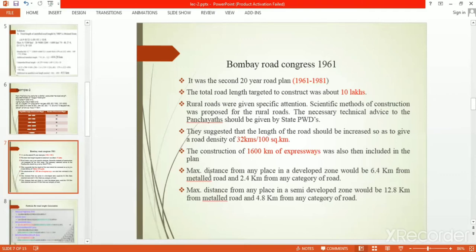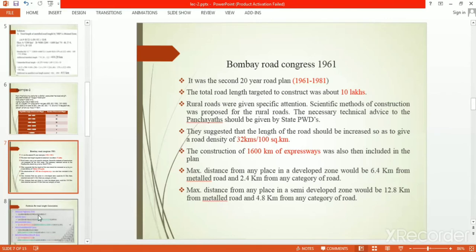Another smaller point: the maximum distance from any place in the developed zone would be 6.4 kilometers from a metalled road and 2.4 kilometers from any category of road. Another point: the maximum distance of a place in the semi-developed zone is 12.8 kilometers from a metalled road and 4.8 kilometers from other categories of road. These are the key features of the second highway plan.